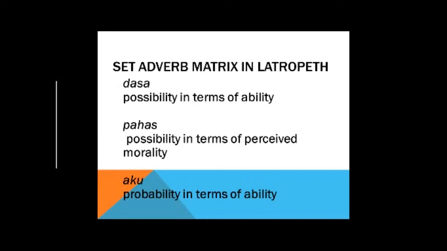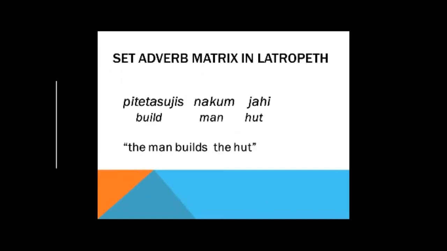Dasa, expressing possibility in terms of ability. Pahas, possibility in terms of perceived morality. Aku, probability in terms of ability. So the top example is possibility in terms of ability.